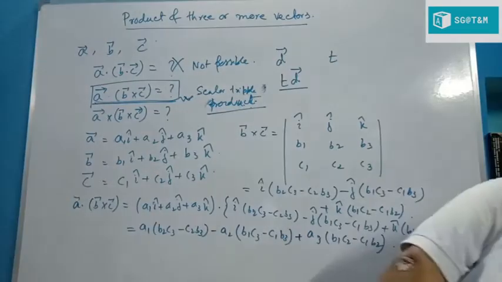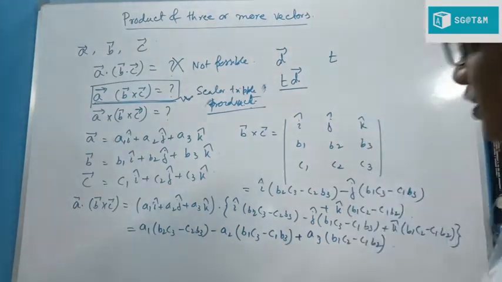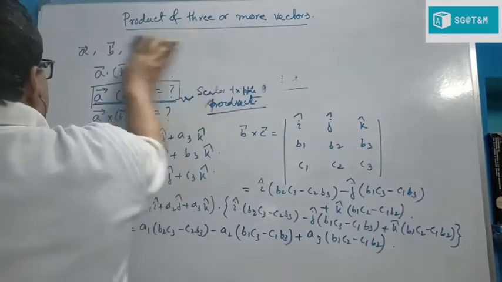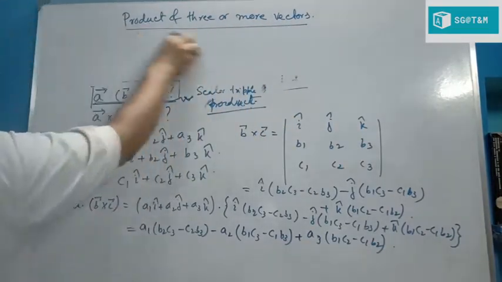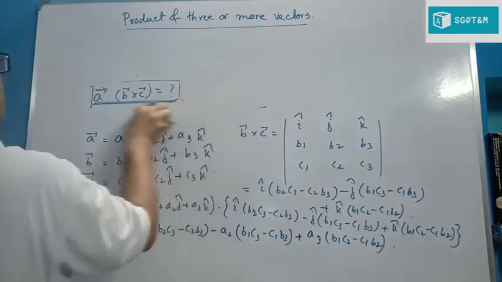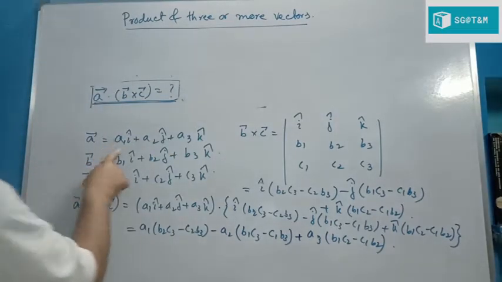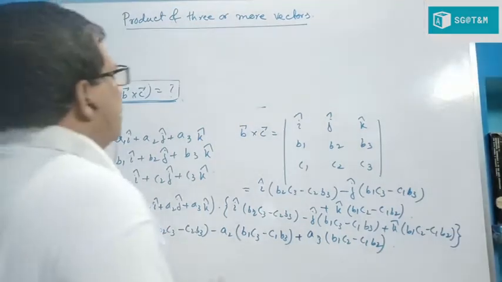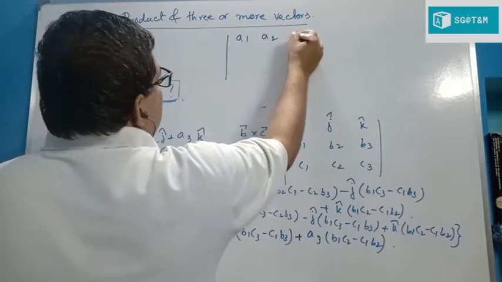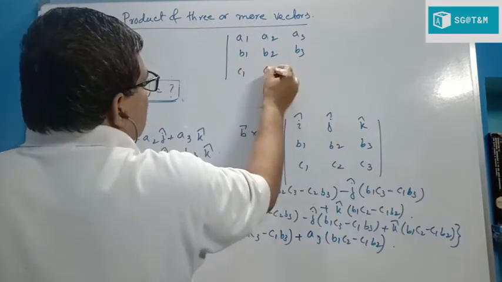Now, in another way we can find this very easily, A dot B cross C. If we take the coefficient determinant of these, then we get the determinant of A1, A2, A3, B1, B2, B3, C1, C2, C3.